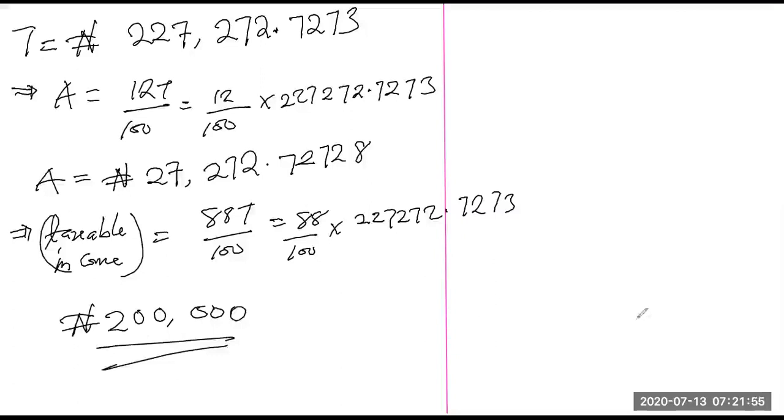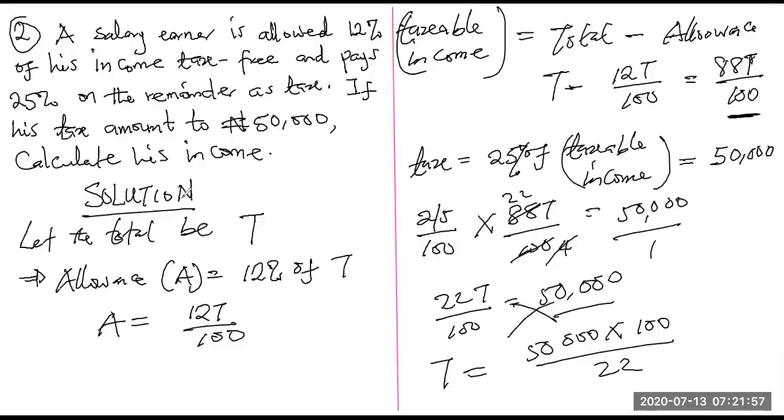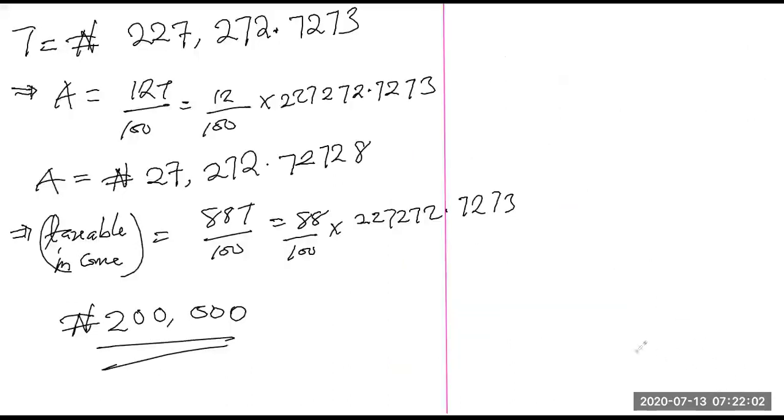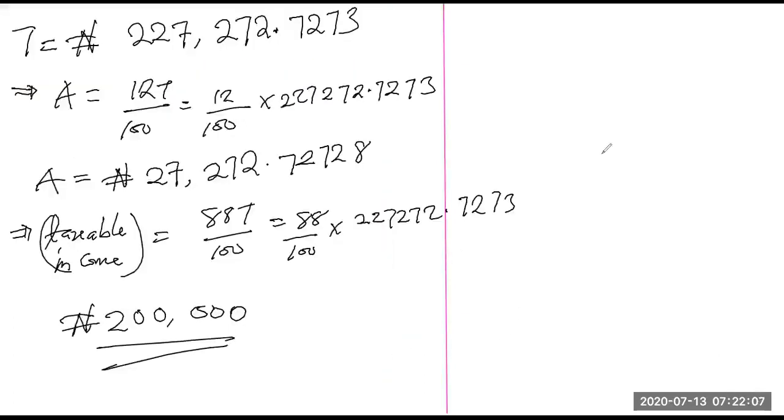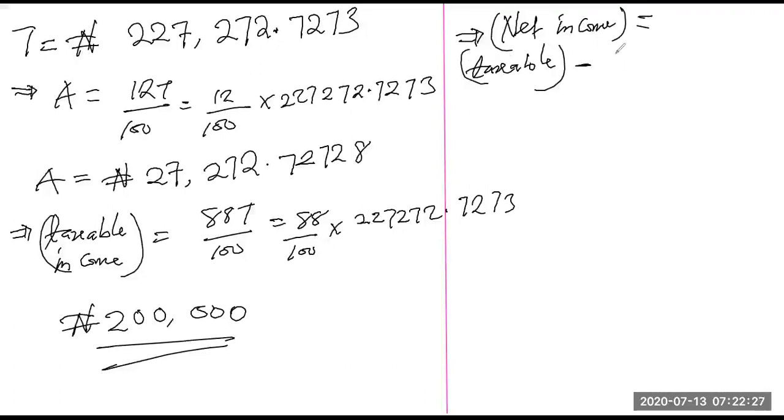Now, what is the net income, which is the question they asked us here? Calculate his income. So the net income is what we now want to find. So can I calculate net income? The net income is going to give us the taxable income minus the tax, then plus the allowance.